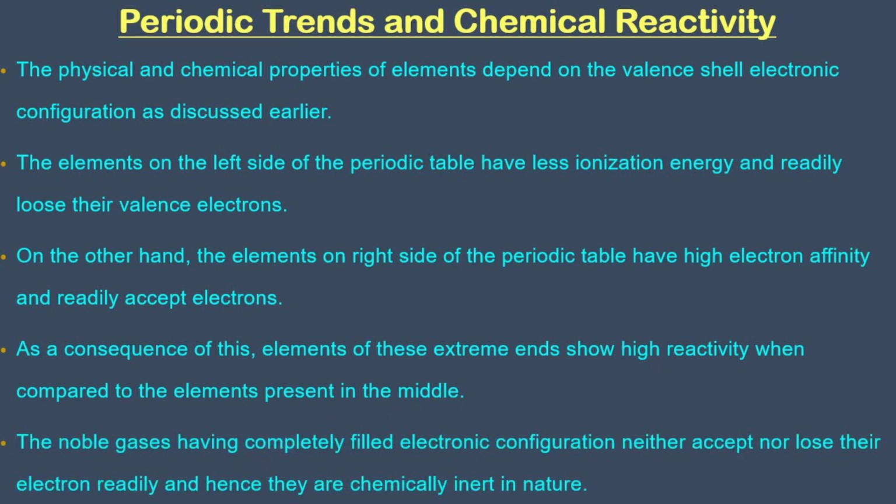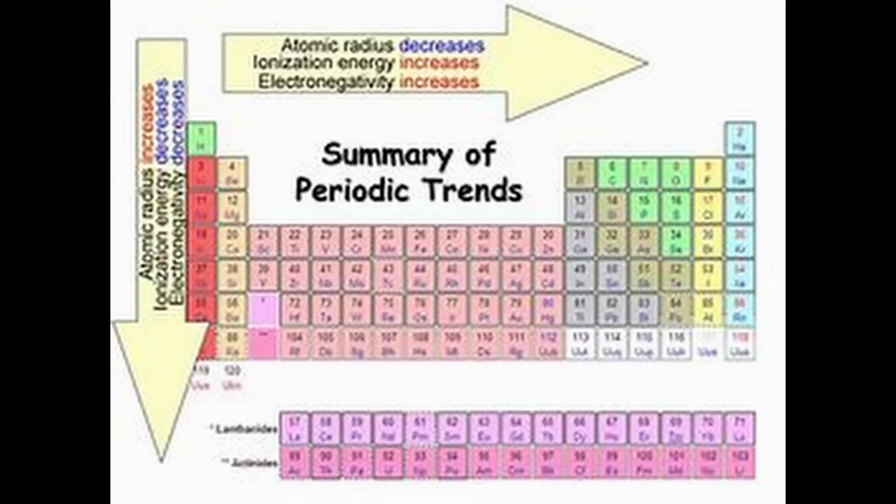Elements on the two extremes of a period easily form oxides. The normal oxide formed by the elements on the extreme left is most basic, for example Na2O, whereas that formed by elements on the extreme right is the most acidic, for example Cl2O7. Oxides of elements in the center are amphoteric, for example Al2O3, or neutral, for example CO, NO, N2O. Amphoteric oxides behave as acidic with bases and as basic with acids, while neutral oxides have no acidic or basic properties.